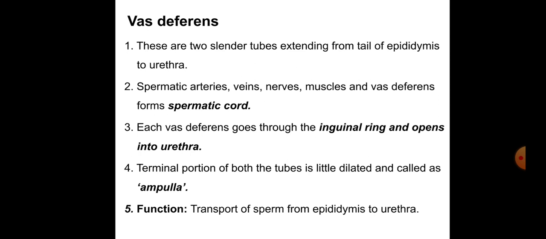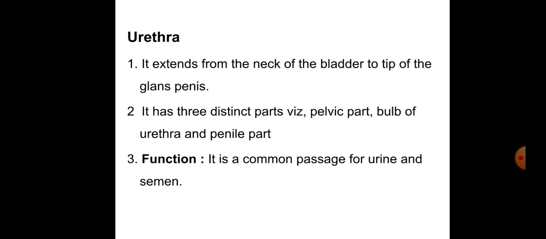The urethra is where urination happens. So it is a tube-like structure, and the transportation of sperm from the epididymis to the urethra is the function of the vas deferens.